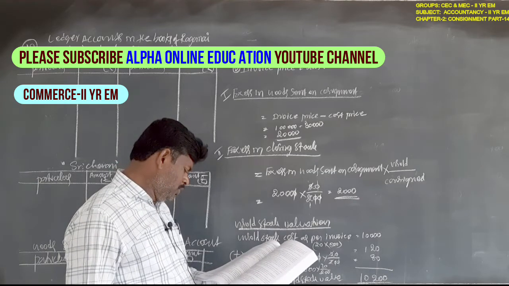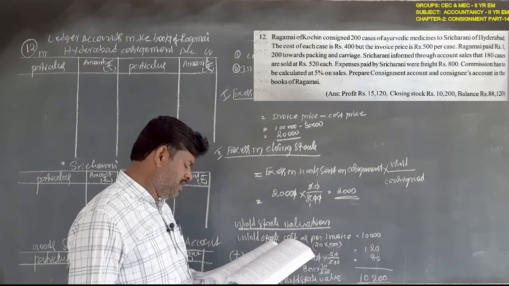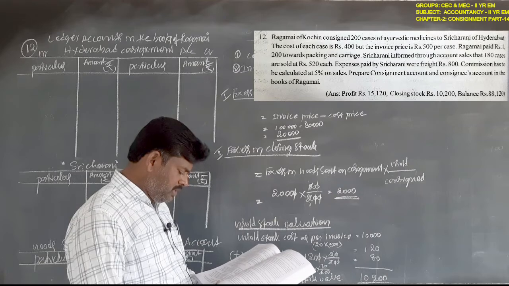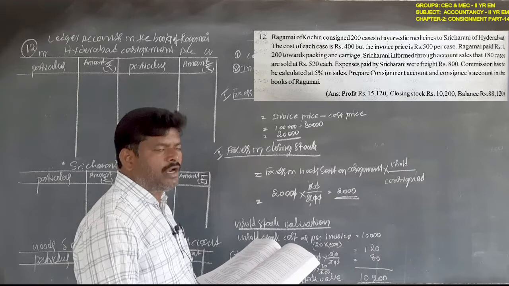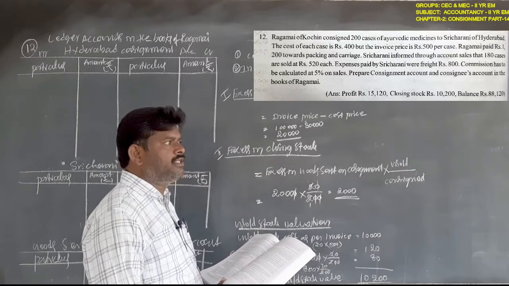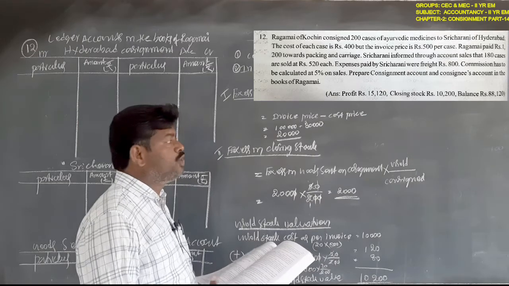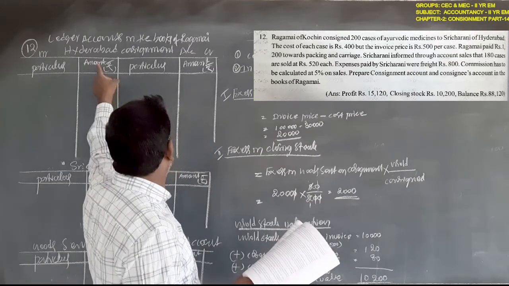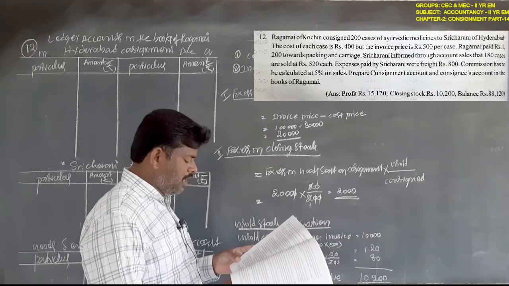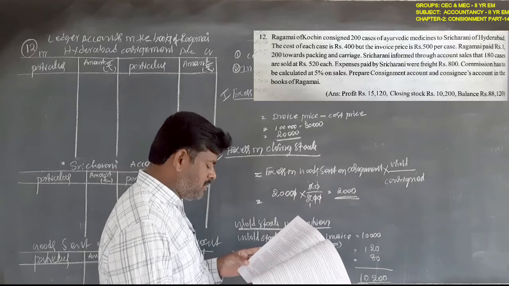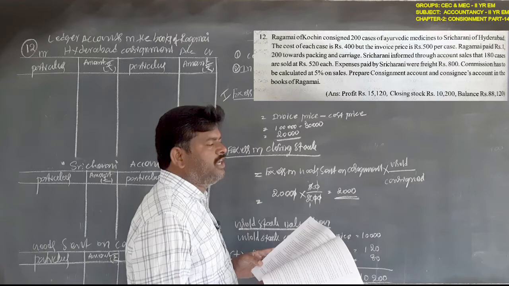Ragamai of Cochin consigned 200 cases of Ayurvedic medicine to Sri Charani of Hyderabad. Ragamai is the consignor. Sri Charani is the consignee. Consignee's native place is Hyderabad, so this is the Hyderabad consignment account. Next, the cost of each case is 400 rupees, but the invoice price is 500 rupees. This is the invoice price method.